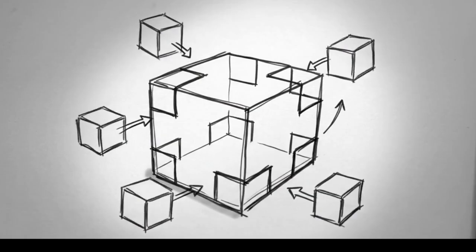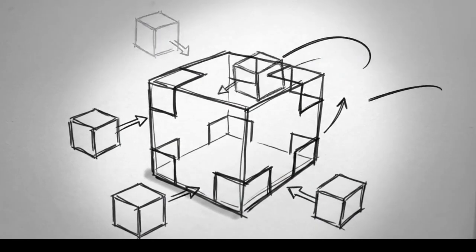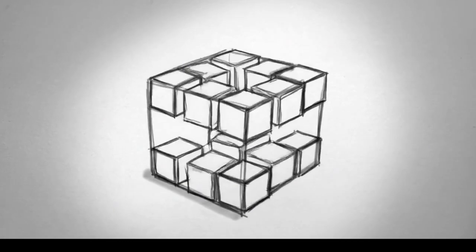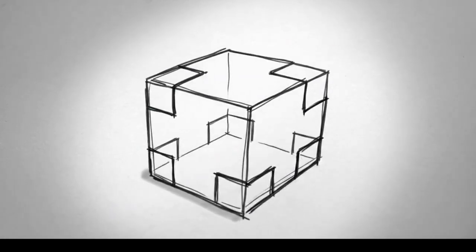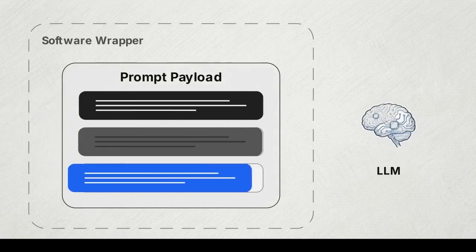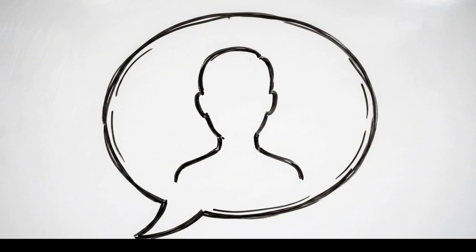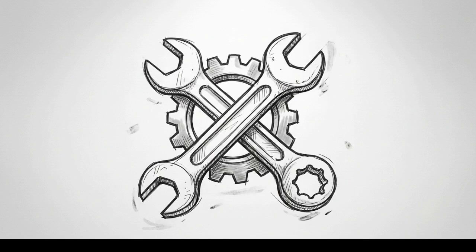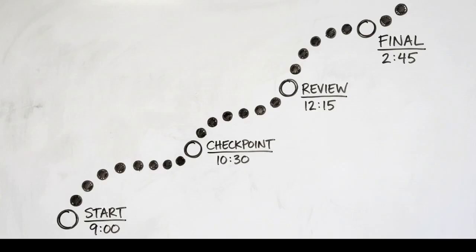We open the execution loop with the perceive phase. For an AI agent, perception is not sensory input. It is structural context injection. The software wrapper injects 3 specific components into the prompt payload: the original user request, definitions of the available tools, and the historical execution trace.